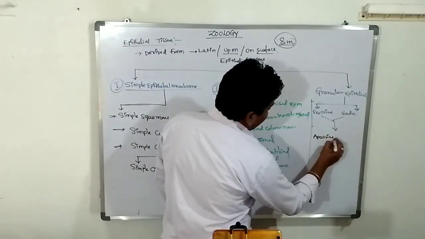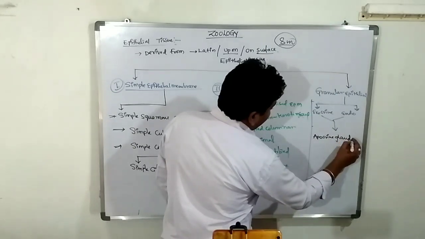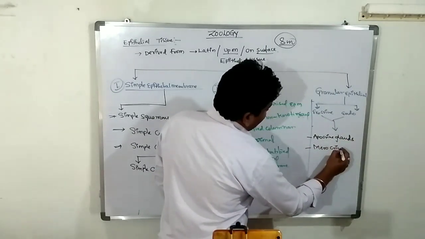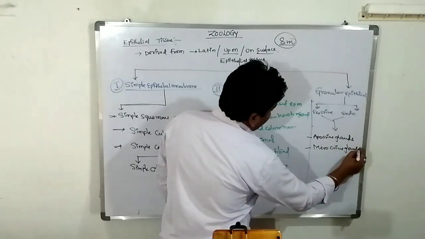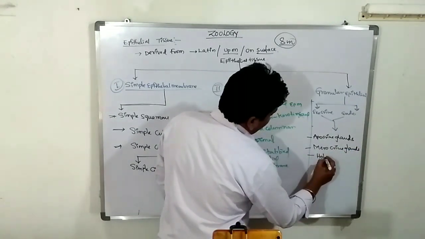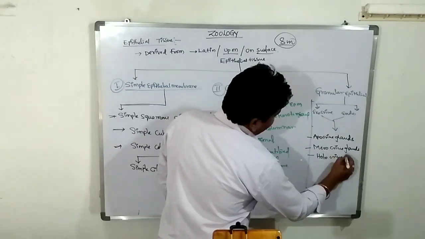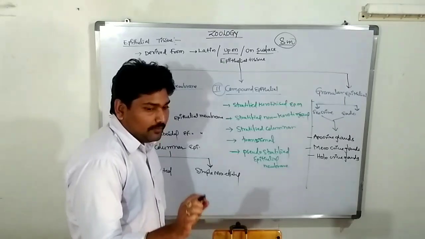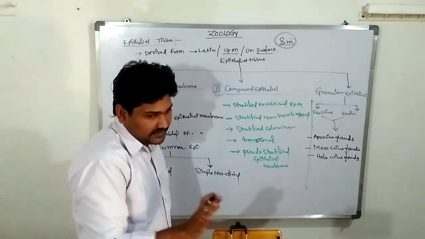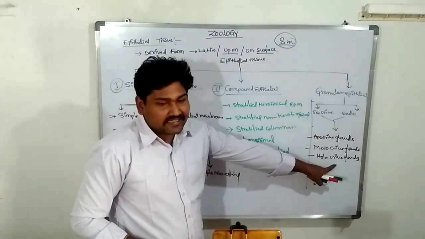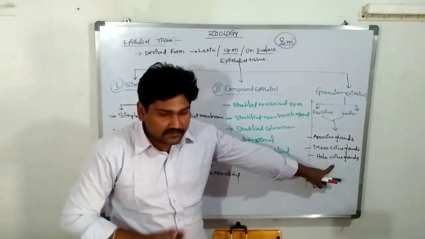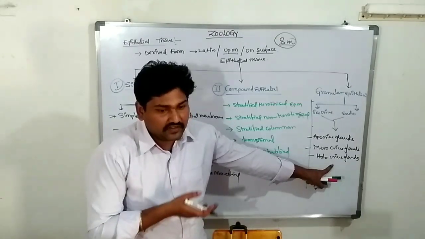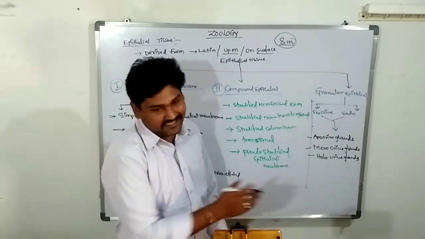Apocrine glands. First one. Second one is merocrine glands. Third one is holocrine glands. I will give the definition of each and every word. Listen carefully. Crine means system. Endocrine means the secretion of hormones, that is called endocrine, meaning secretion.